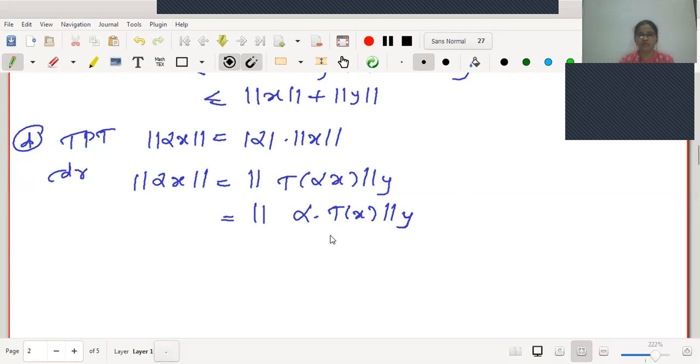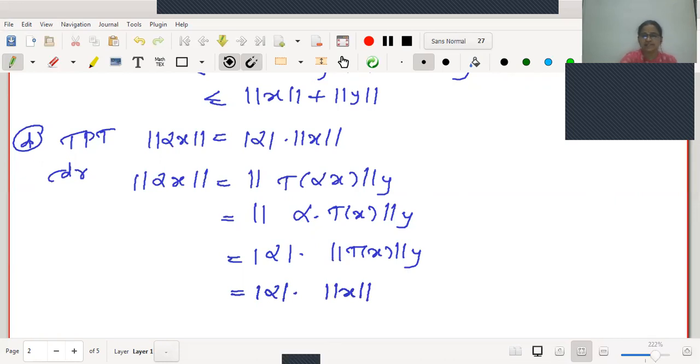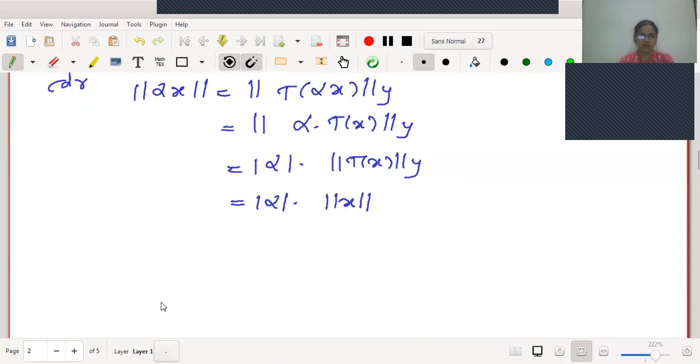Again, as norm y is a norm, according to the fourth condition, this scalar can be taken out with the modulus. Therefore, this is mod alpha into norm y of t of x. Therefore, this is mod alpha into norm of x. Therefore, the fourth condition is also satisfied. Therefore, one can say that this norm is a norm on x.